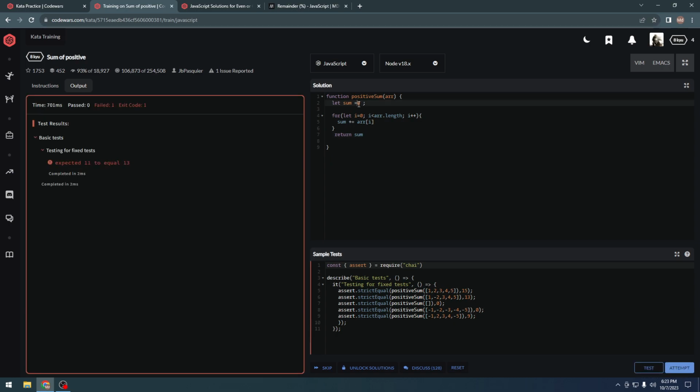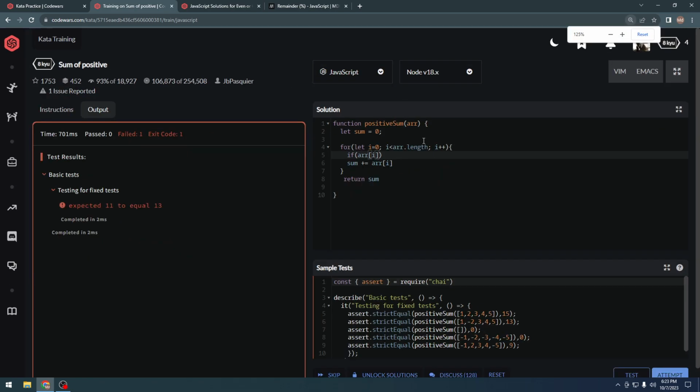Oh, we are not checking for positive numbers, so we are supposed to add only positive numbers, otherwise they should be ignored. So we're checking for each and every index. Zoom in a bit so you guys can see it better. So we are checking for arr i. This i will be changed every time.